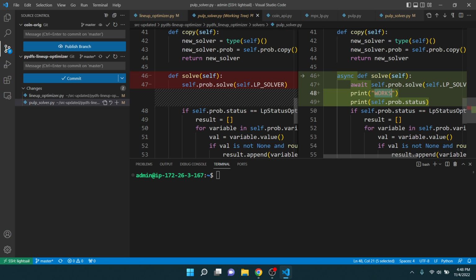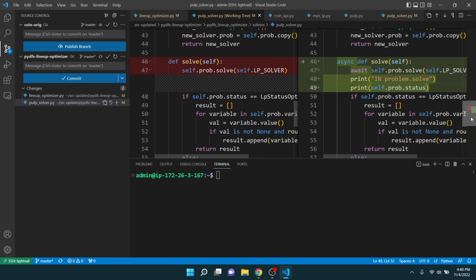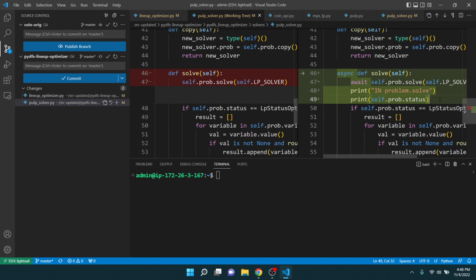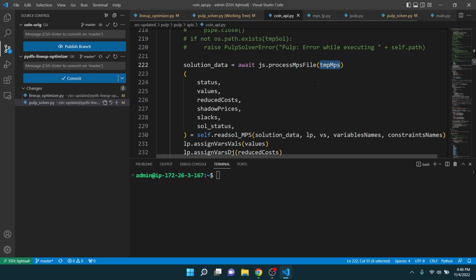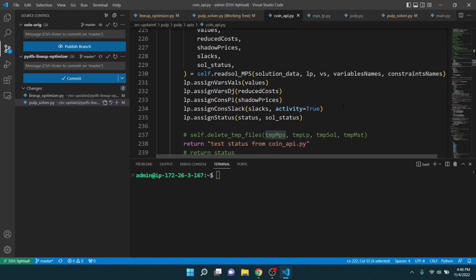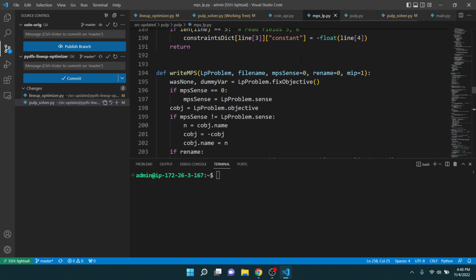Let's see. And solve, problem dot solve. Okay. And I think this was also printing out before the status, the test status that I had, but yeah, I brought some code back in and now it's not showing because it's having an issue here. All right. I think that was it. And then back to this.